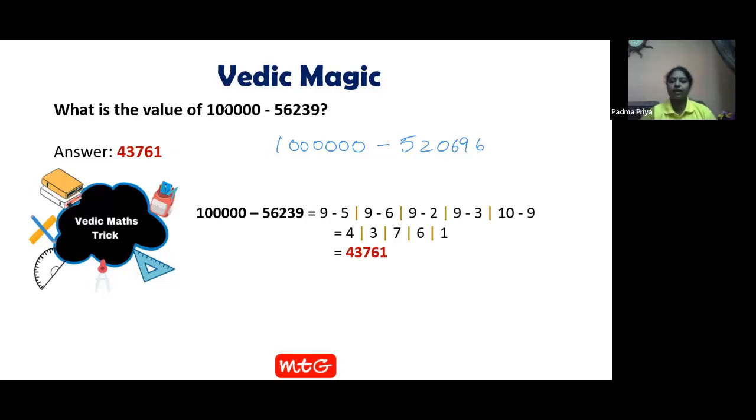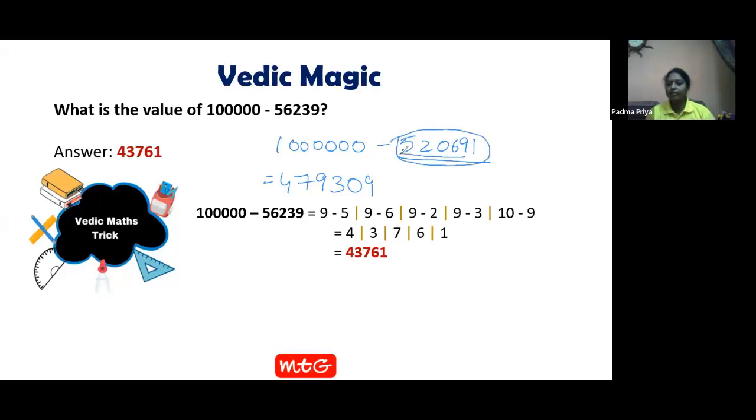Okay, let's change this last digit. If you want, I can change this for some other number, like 1 or 9 also. Anything we can have. You just need not write all the steps. Once you have practice, you can directly write it. Just look at this number. 9 minus 5, 4. 9 minus 2, 7. 9 minus 0, 9. 9 minus 6, 3. 9 minus 9, 0. 10 minus 1, 9. Just by looking at this, you can solve it.